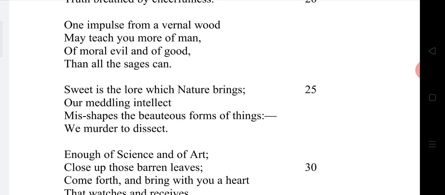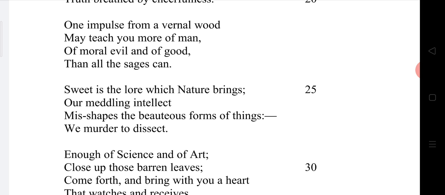We will learn more about man when we visit a forest in the spring season. You know very well, we are living in a society which contains different people with different attitudes and behaviors. Sometimes we feel frustrated. Sometimes it is very difficult to understand our fellow men.